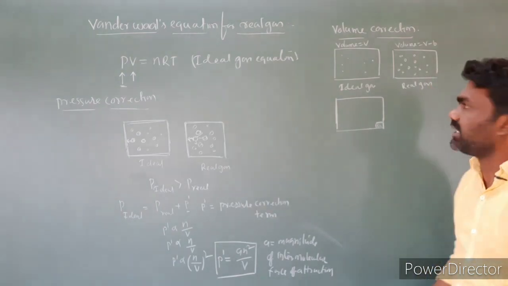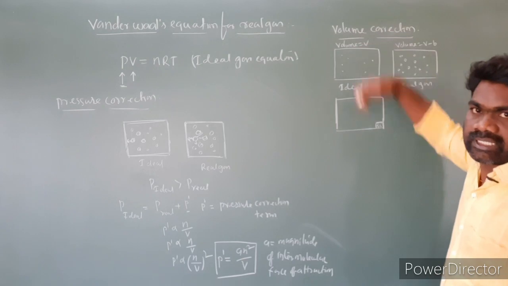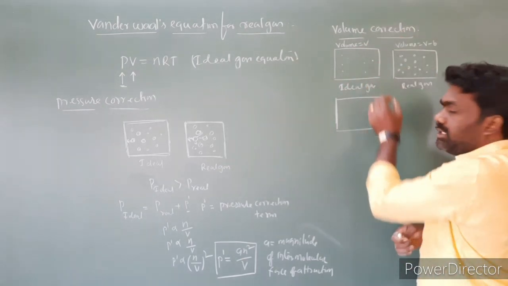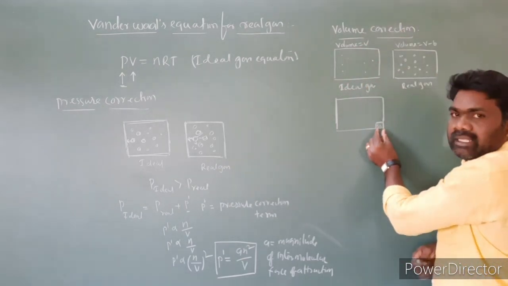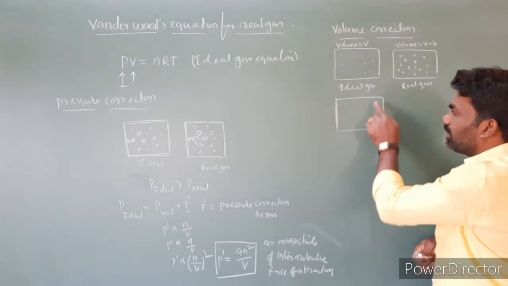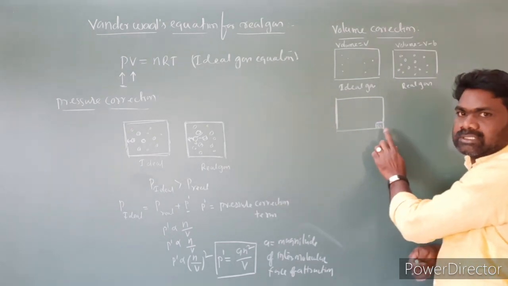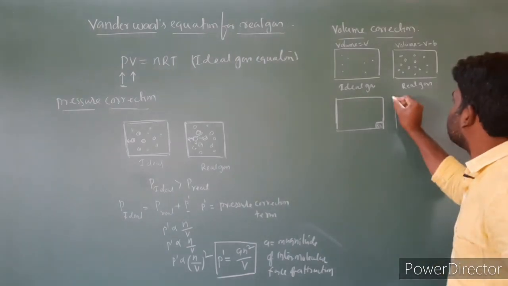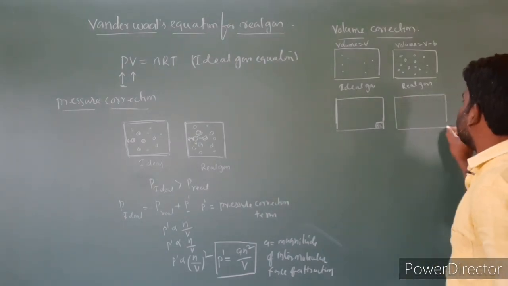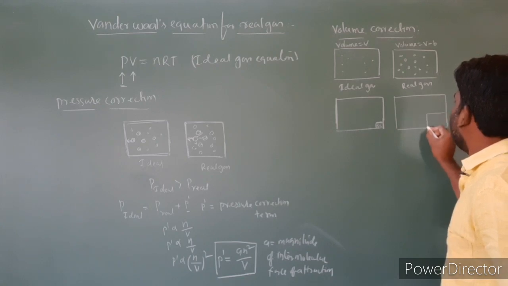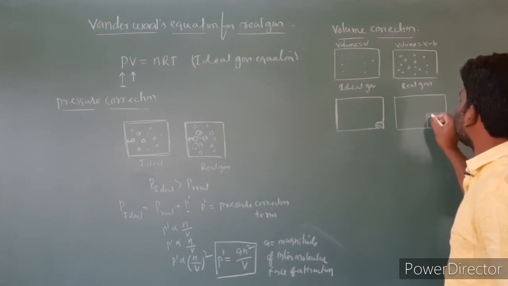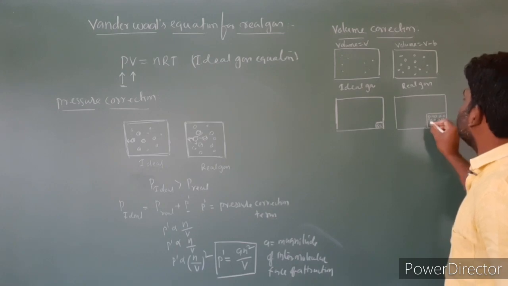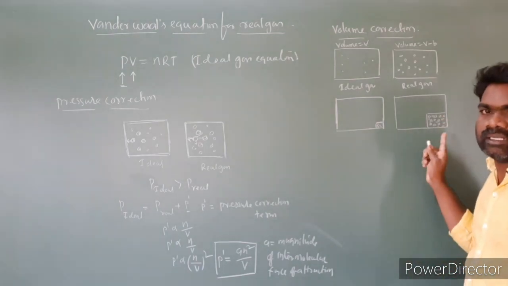When all the gas molecules are compressed, the molecules are close together. This is the volume occupied by the gas molecules. When compared to the total volume, this volume of the gas molecules is insignificant. And in the case of real gases, when the real gas is compressed, this much volume is occupied by the real gas molecules.